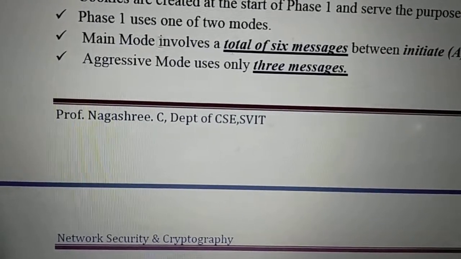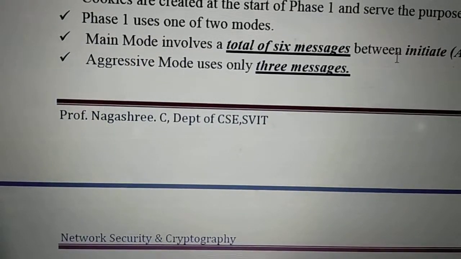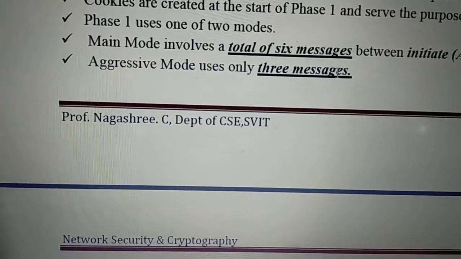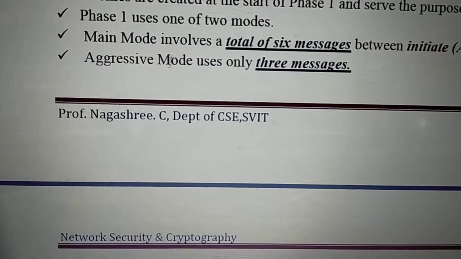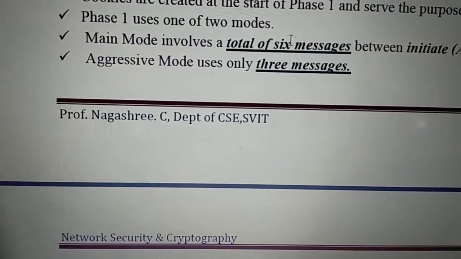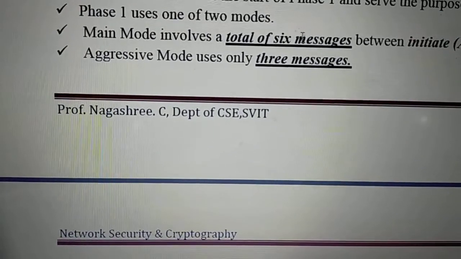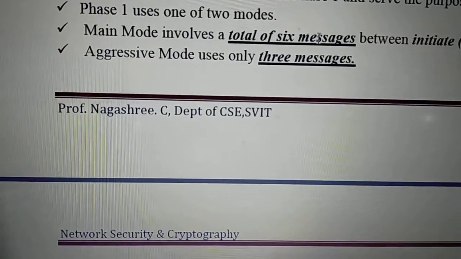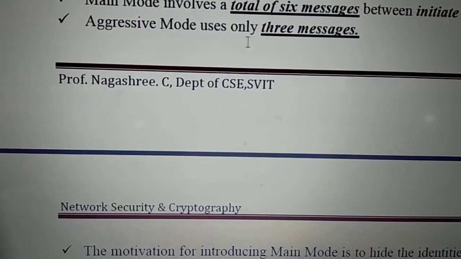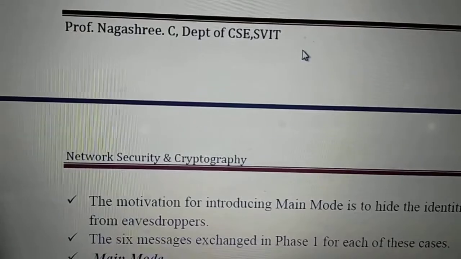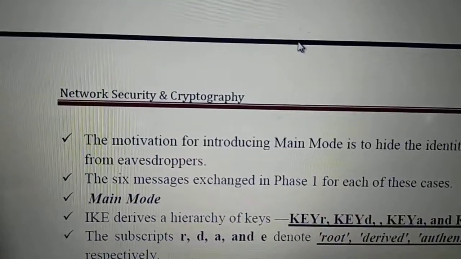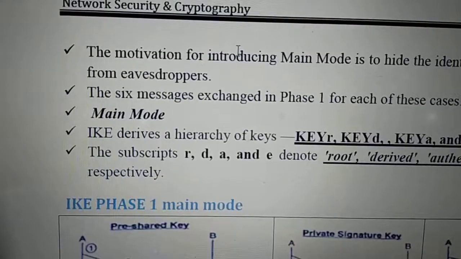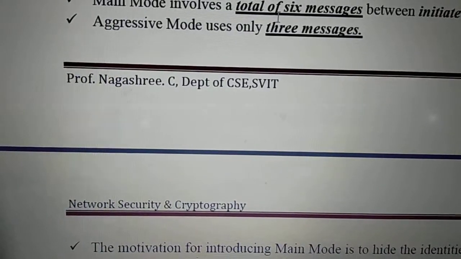Okay, what is the difference? Main mode has a total of 6 messages exchanged between two entities, whereas aggressive mode has only 3 messages. What is the difference? A simple difference. Main mode means 6 messages are exchanged using encryption, Diffie-Hellman key exchange, or signature, etc. Whereas aggressive mode uses a 3 message exchange, meaning all the identities and keys are sent in clear, so it involves only 3 messages. That is the difference.